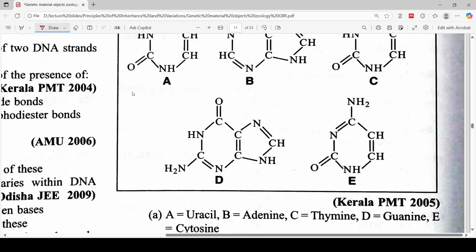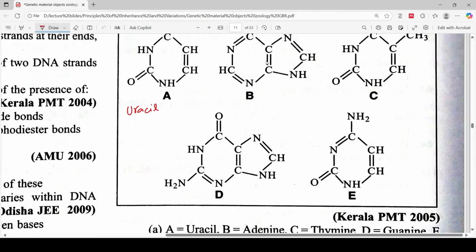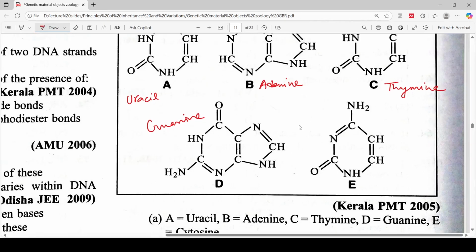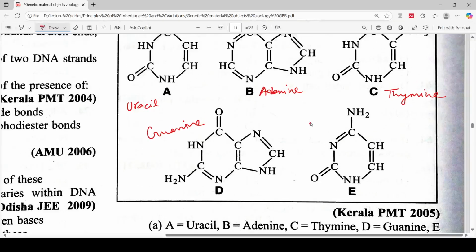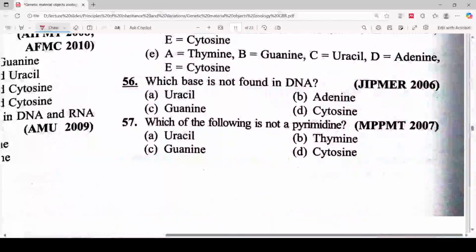A is uracil. B is adenine. And C is thymine. And D is guanine. And E is cytosine. So the correct answer is option A. Let's move to the next question.